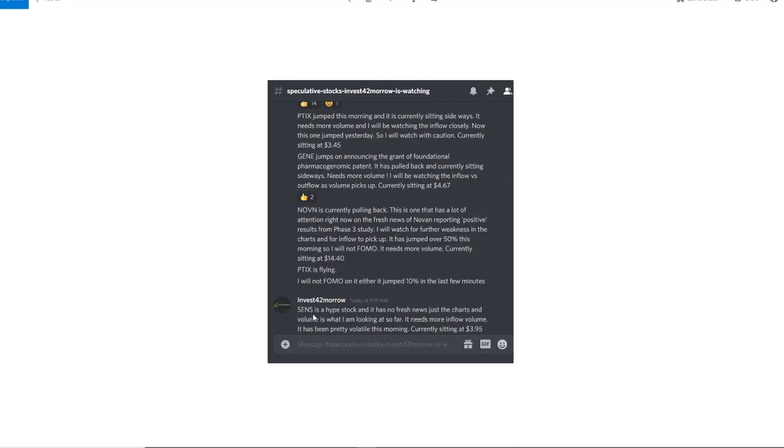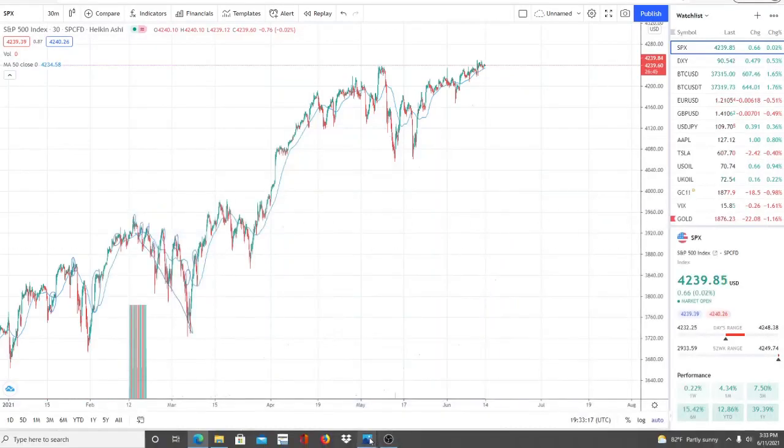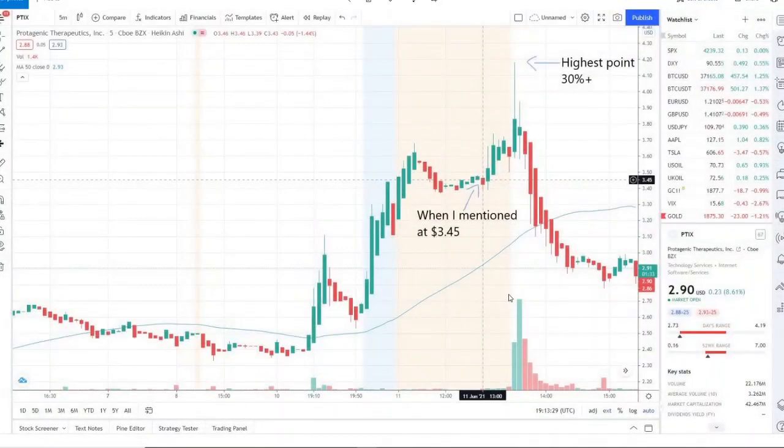And SENS is a hype stock. I mentioned it before this week, last week, and here we are mentioning it again at 395. And it is one that I would watch with caution. And it turned out to be a home run of 20% plus as well. But let's look at the two best home runs we reached on the day, or the highest ones I would say, because they were all the best.